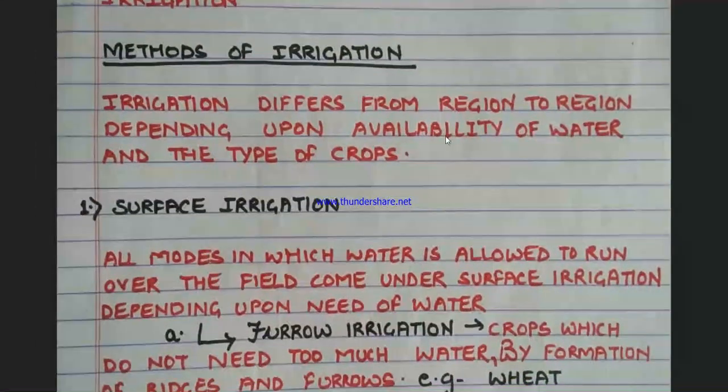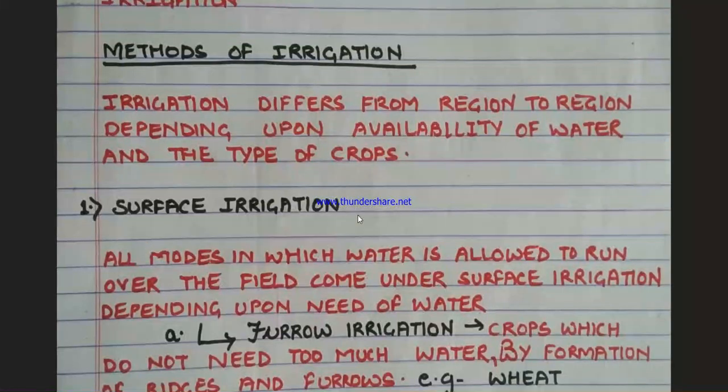Okay, so methods of irrigation, as I have told you, vary from region to region and also from crop to crop. The first method of irrigation is surface irrigation. Surface means we are simply providing water on the surface, but it will be good only when the land is leveled. But if the land is not leveled, then what will happen? Either the water will get accumulated, or if tunnels or some kind of pores are created, that also will not let the crop grow.